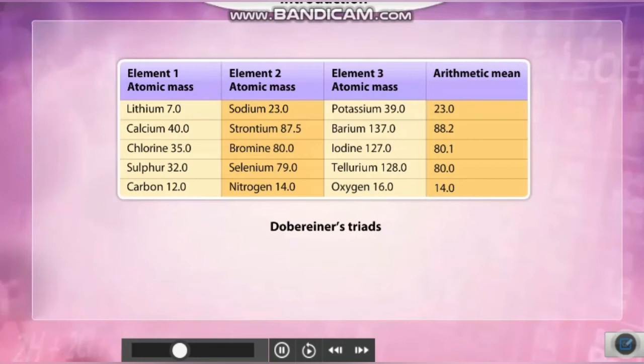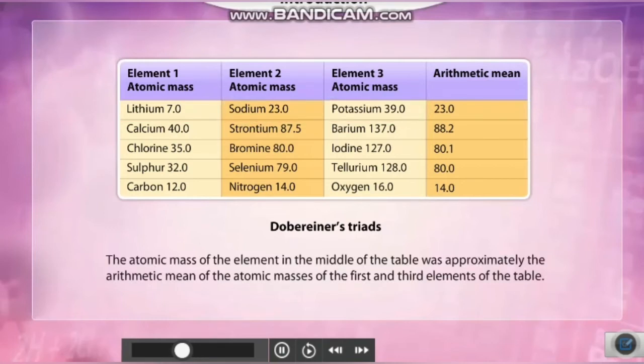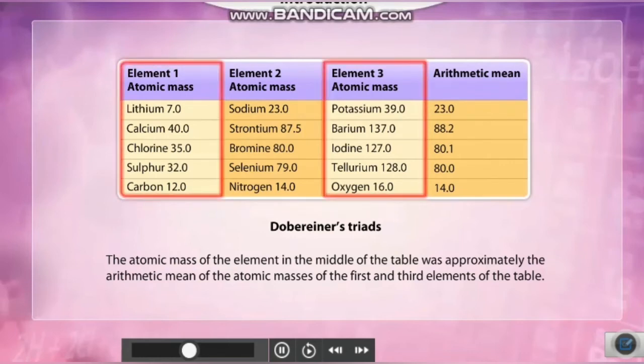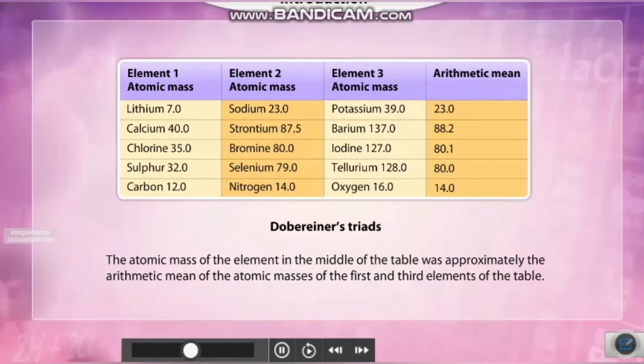According to this scientist, lithium, sodium and potassium were taken, and the atomic mass of the element in the middle of the table was approximately the arithmetic mean of the atomic masses of the first and third elements of the table. And this was with very few elements in the periodic table.